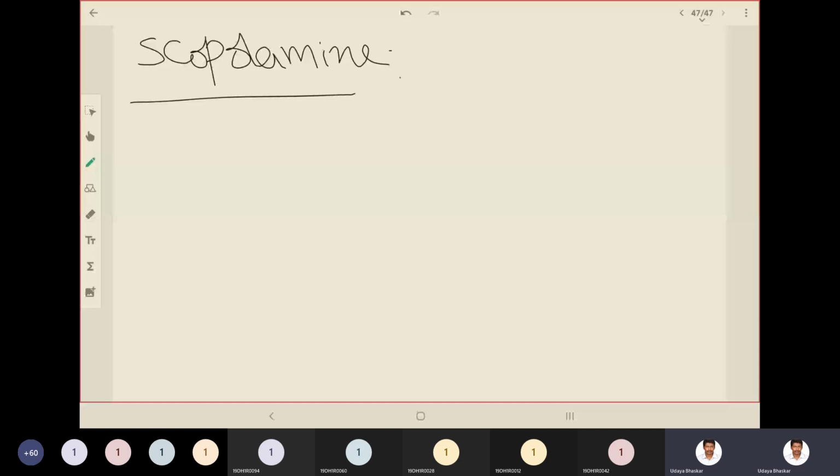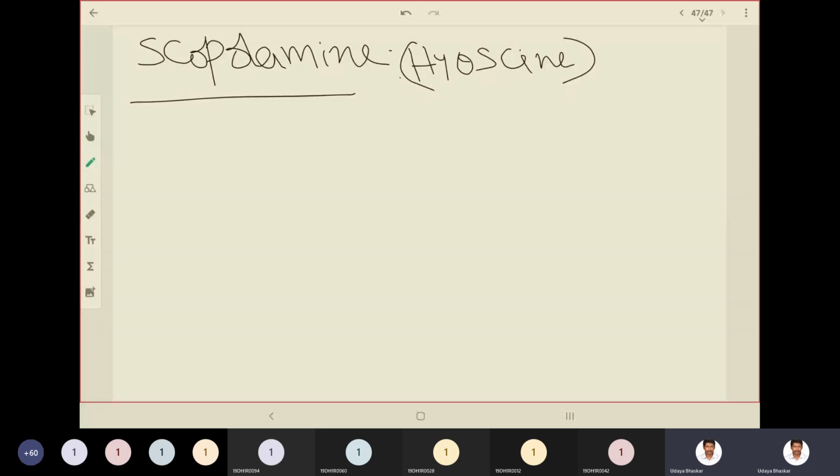Its other name is hyoscine. Scopolamine's other name is hyoscine. So you have to remember the difference between hyoscine and hyoscyamine. Hyoscine is scopolamine. Hyoscyamine is the other drug, related to atropine.